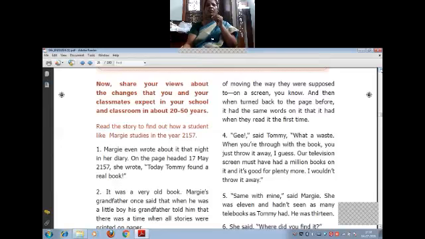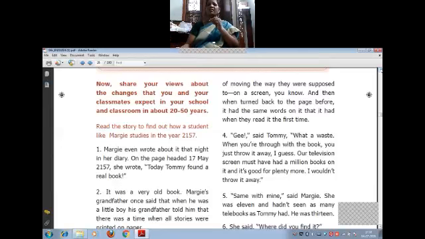Gee, said Tommy, what a waste. When you are through with the book, you just threw it away. I guess our television screen must have had a million books on it, and it's good for plenty more. I wouldn't throw it away. So Tommy feels very happy to get a book, and he says happily, gee. When he turns the next page, he feels it is a wonderful thing and something new to him.